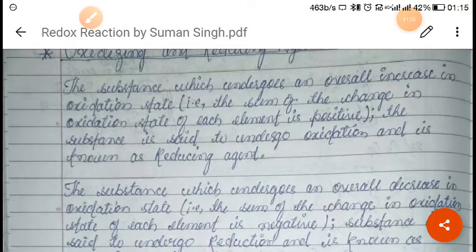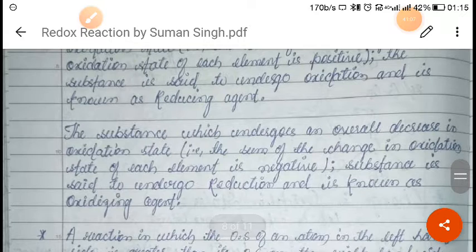Okay, in the same way, if there is an overall decrease in the oxidation state, that is, the sum of the change of the oxidation state of each element is negative, at that time the substance is said to undergo reduction, and that type of substance is called what? Oxidizing agent. So I hope you have got the idea about oxidizing agent and reducing agent.